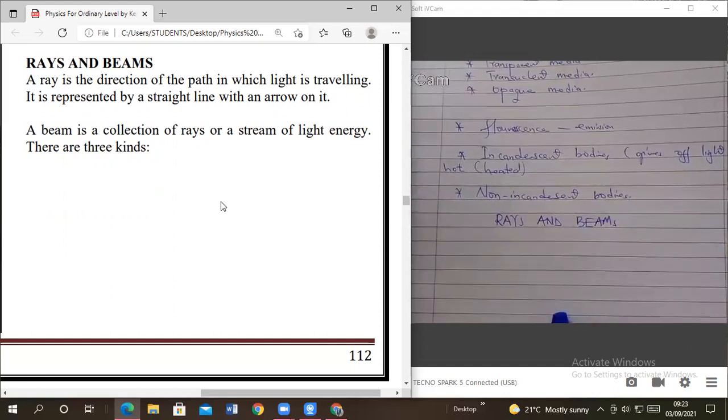When you switch on a torch, what do you see? Are you seeing rays or are you seeing beams of light?